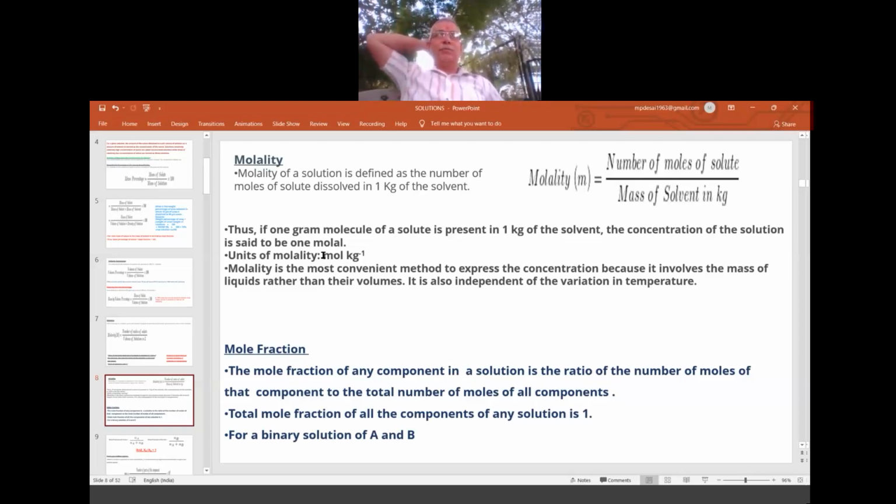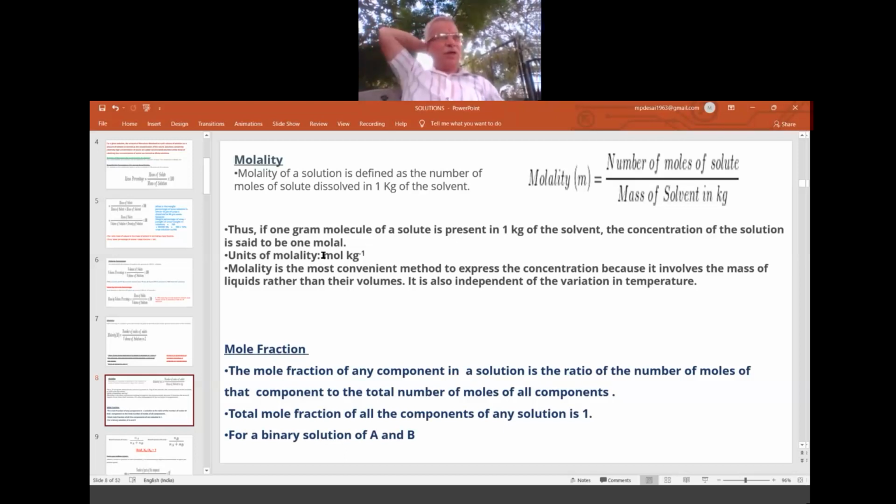So kilogram remains kilogram only. So it is not temperature dependent. So the best way is to express molarity, but still in the laboratory, for our easy purpose, because weighing is easy and volume is easy, we express in molarity, and all the experiments we carry out at room temperature. So that much difference is not there in the reading.